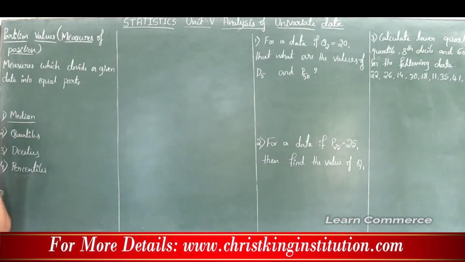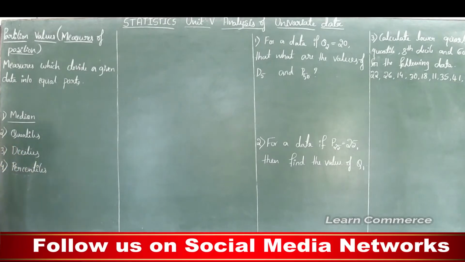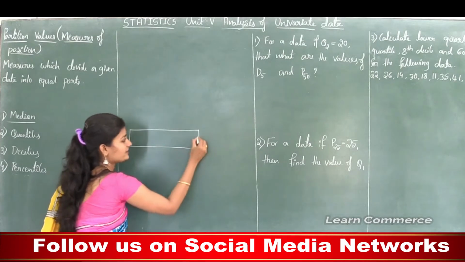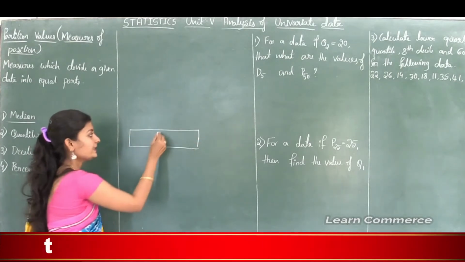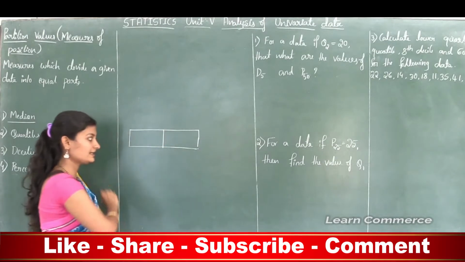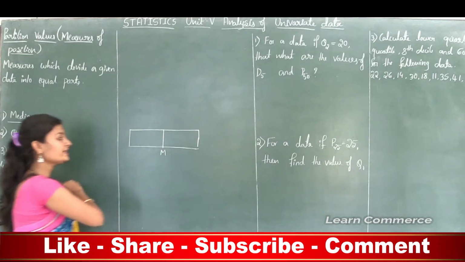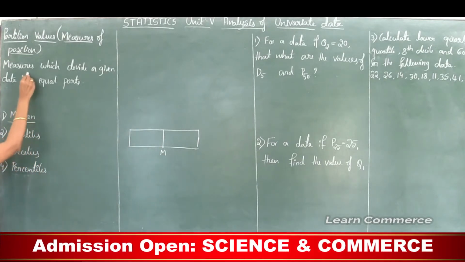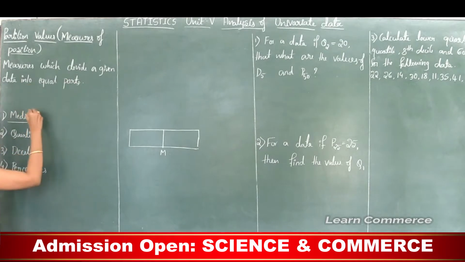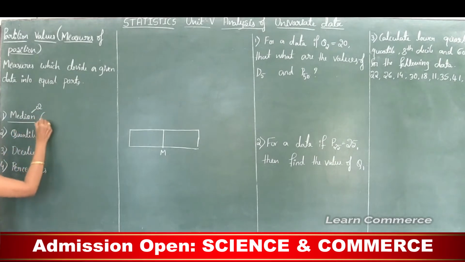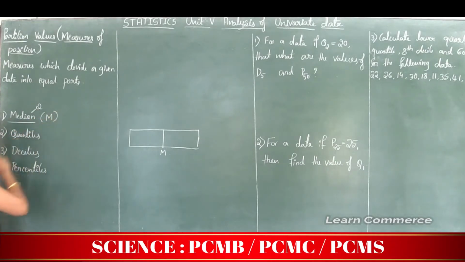We know that median is the middlemost value. For example, I will consider one piece of bread or cake like this. If I divide this bread into two equal parts like this, this middle line, the center line, is the median. Median is a measure which divides a given data into two equal parts. Median is denoted by capital letter M, which we had already discussed.